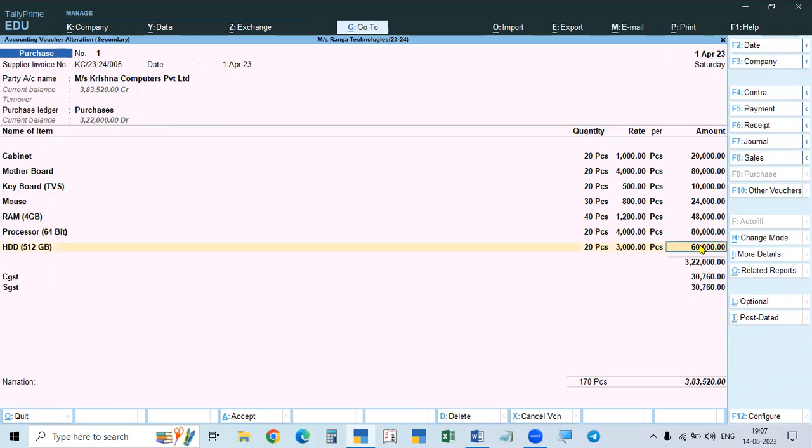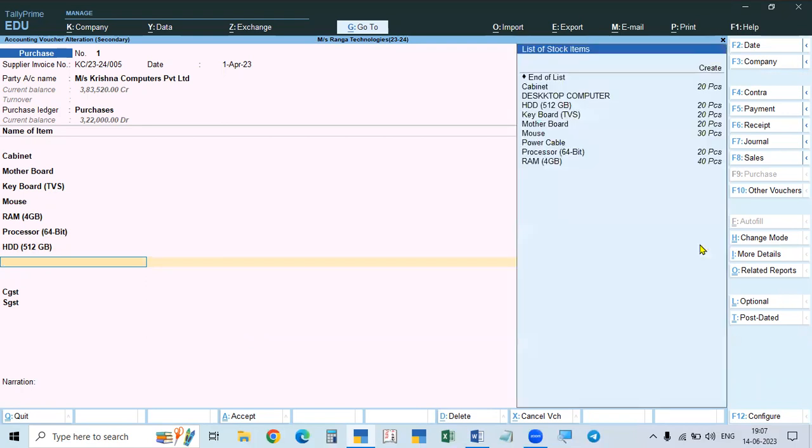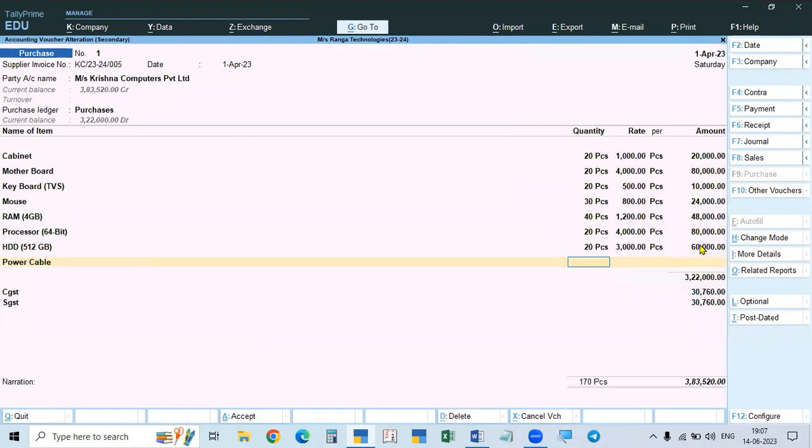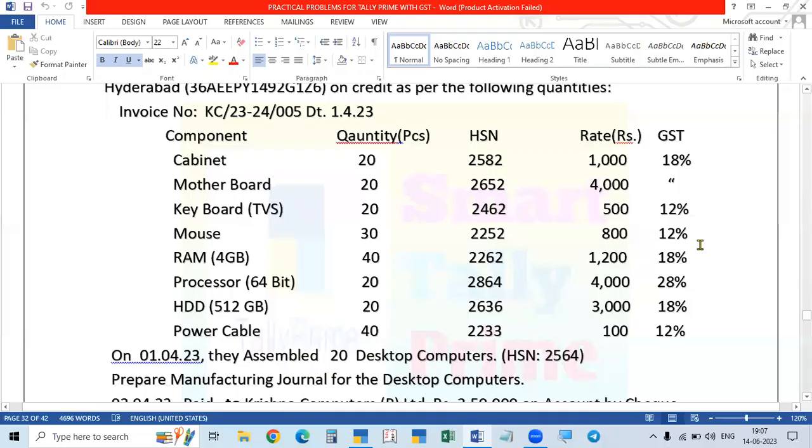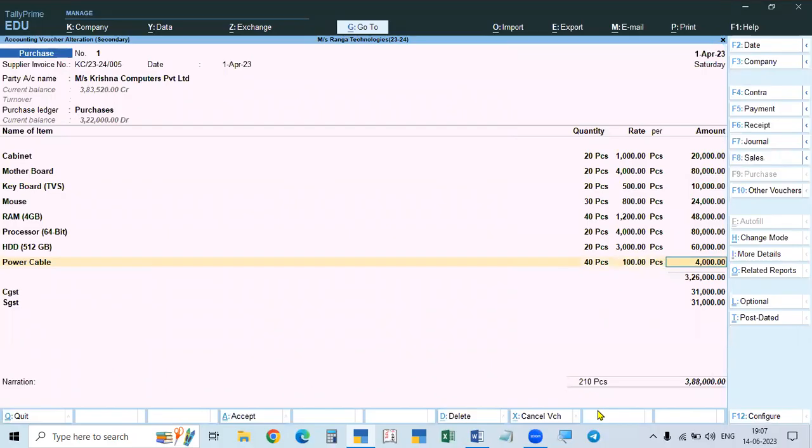So click on the last item, then enter, it will come down. Here it will come to, what is the thing we require? Power cable, see, stock is not available. Power cable you have to take. We purchased 40 cables, each one is 100 rupees. So then everything is changed. Tax, everything is changed.